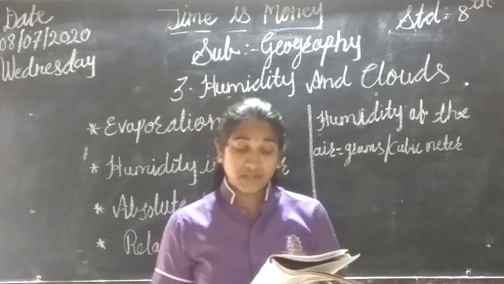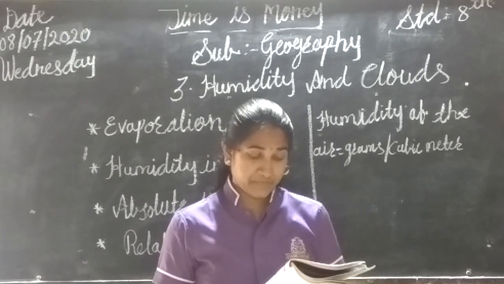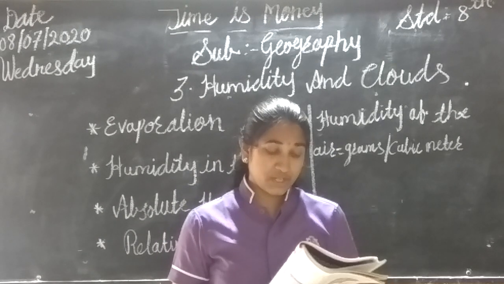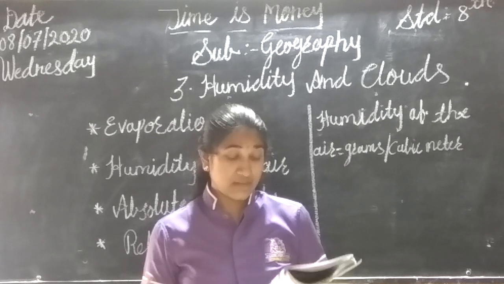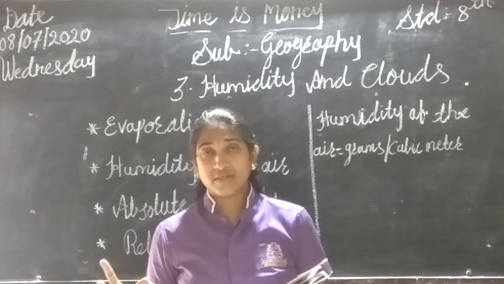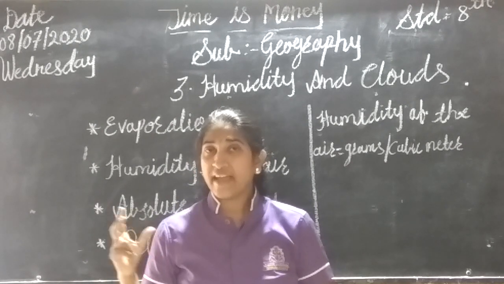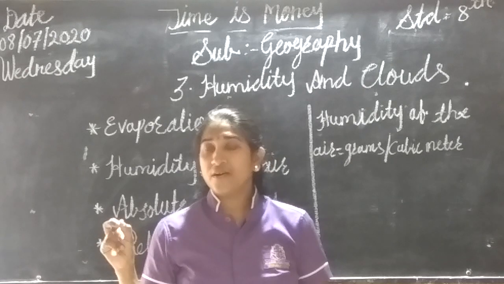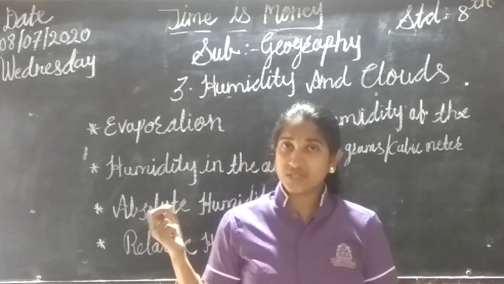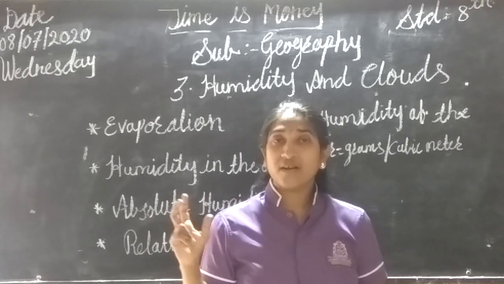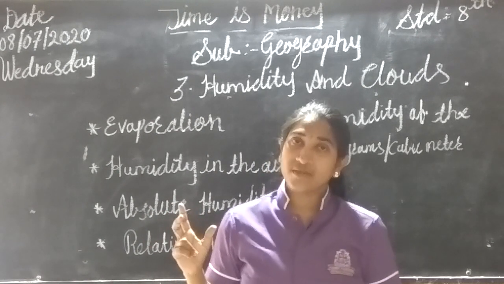Rajasthan lies in a region with dry and hot air. There is hardly any moisture in the air. People wear loose cotton clothes. In Rajasthan, it is a desert region with dry and hot air. There is a very small amount of moisture present, and the people use cotton clothes.